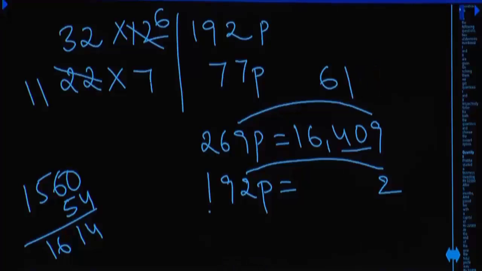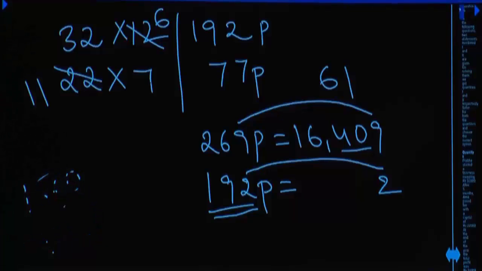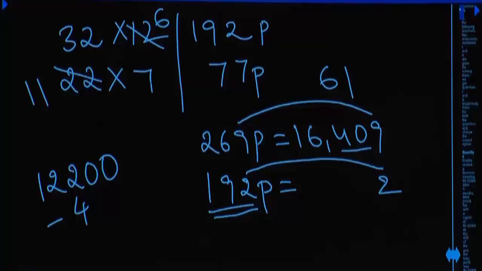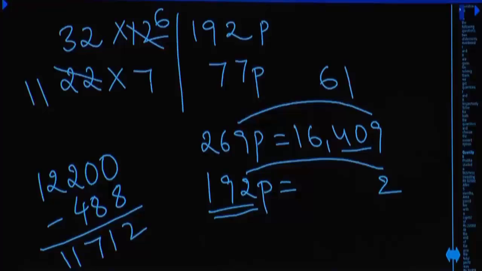Let us take this number as 200 minus 8. 200, 61 times. 6100 times, 6100. 200 times, 6100 double, 12,200. From this you need to subtract 8 times of 61, that is 488. Subtract 1000, add 512. Subtract 1000, you will have 11,000. Add 512, that becomes 11,712. Q1 is 11,712.